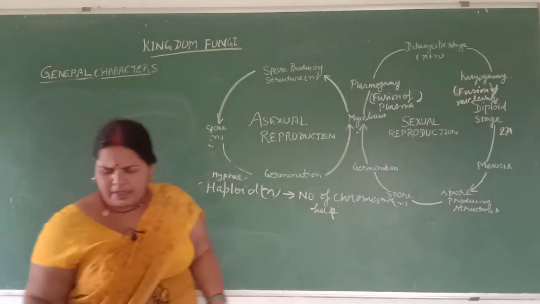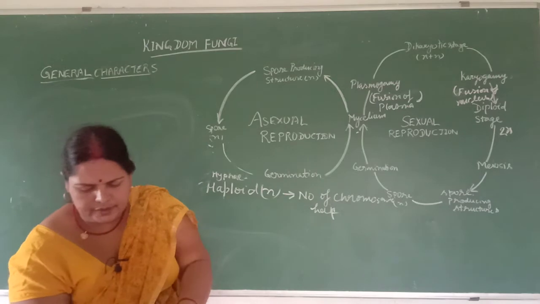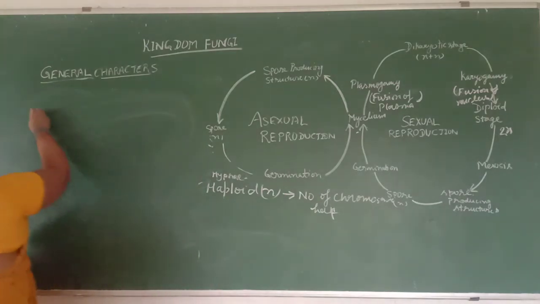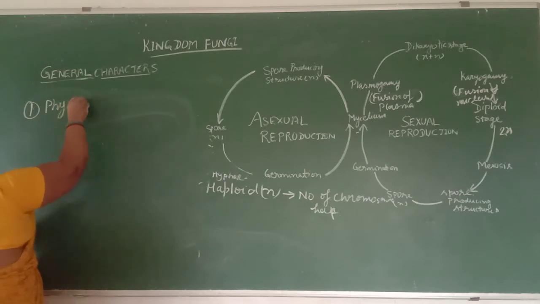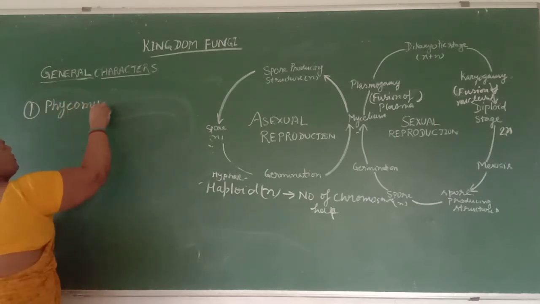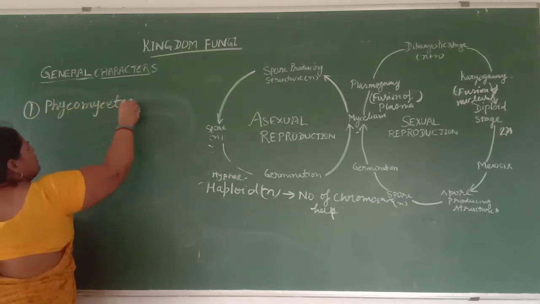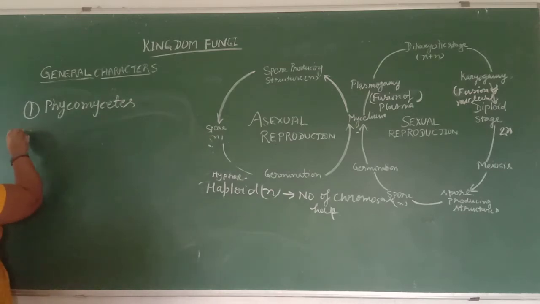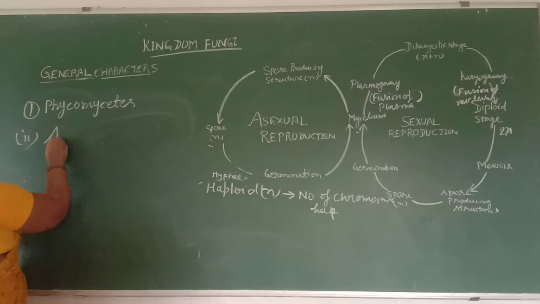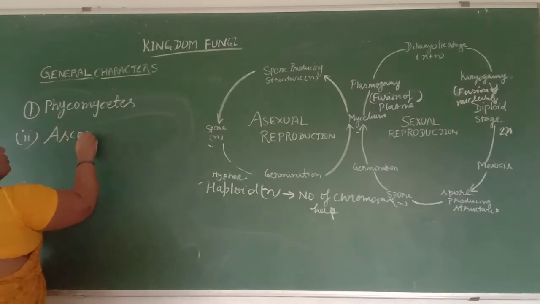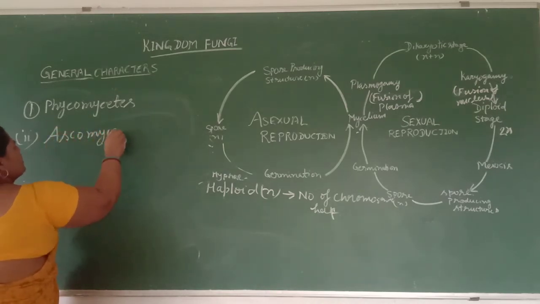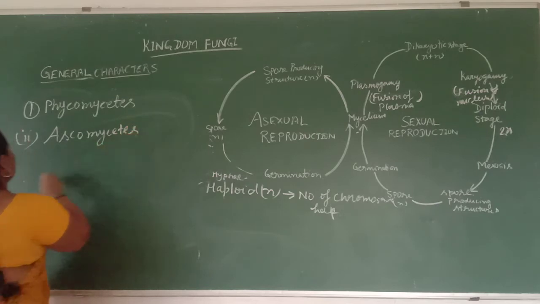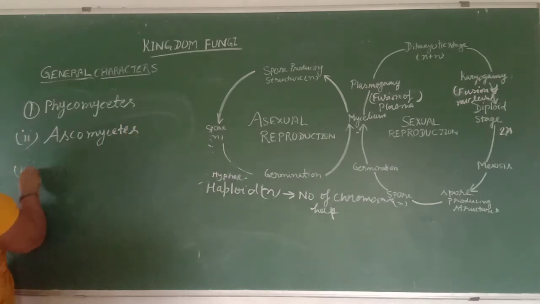There are 4 different divisions of the fungus. First is the phycomycetes. Second is ascomycetes. Third is basidiomycetes.